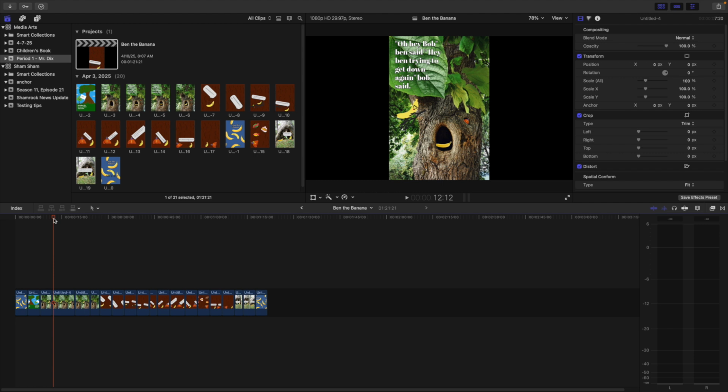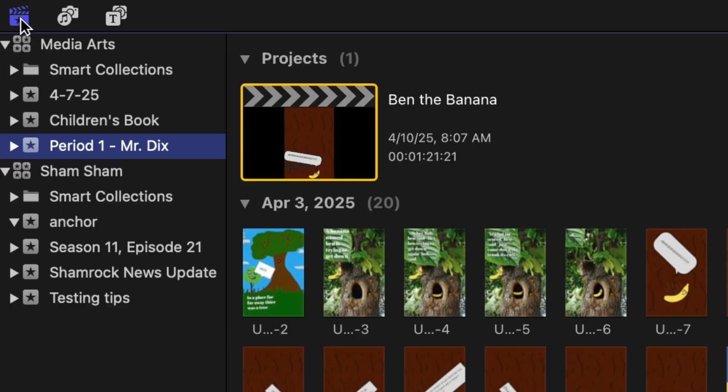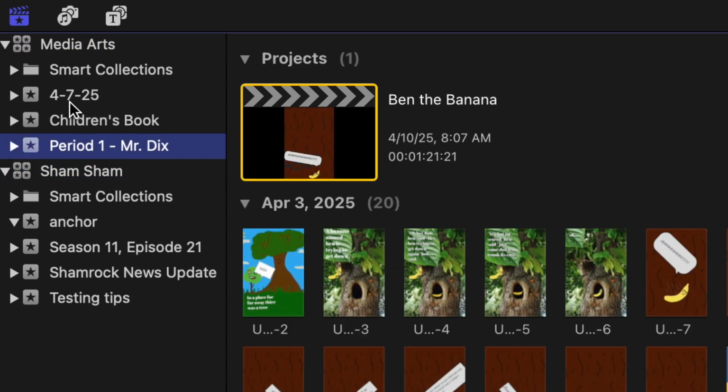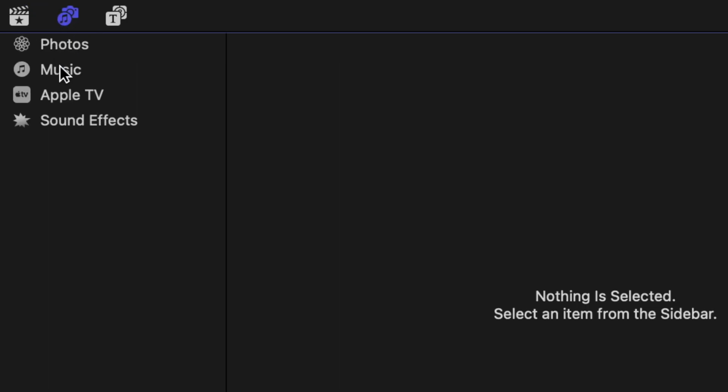The first thing I want to do is add a little bit of music in the background. If I move up here, I see that I have three icons. The one on the far left is the director clapper thingy. This is where my libraries and my events and my projects are housed. So I have my Sham library, my media arts library, and then I have all my events within them. If I go to the middle one, this is where my music and my sound effects are located.